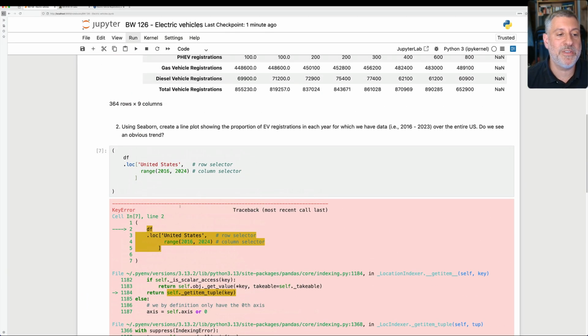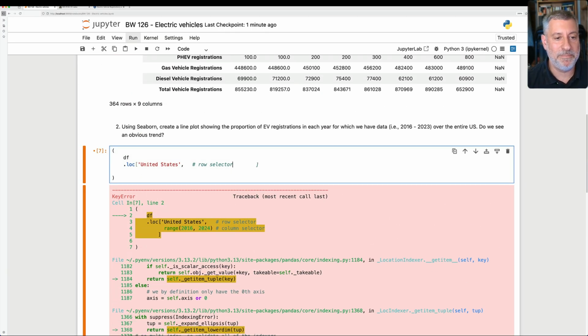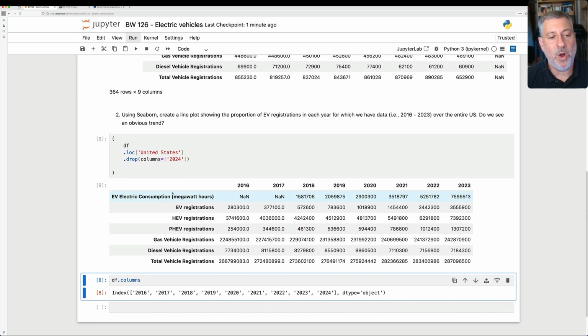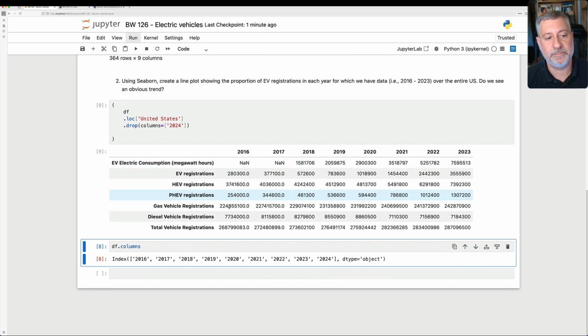So I could convert this range to strings or something, but I'm going to be a little lazy here. I'm just going to say, you know what, let's just use the row selector of .loc. And then I'm just going to say here drop, columns equals 2024. I should add, this is a relatively new thing, or at least relatively new for me in Pandas. It used to be that you would name the column you wanted to drop and then say axis equals columns, but now you can just say columns equals and list the columns that you want to drop. I do this, and now sure enough, we have only US information with its 1, 2, 3, 4, 5, 6, 7 rows, and we have all the years from 2016 through 2023. We got rid of the 2024 data.